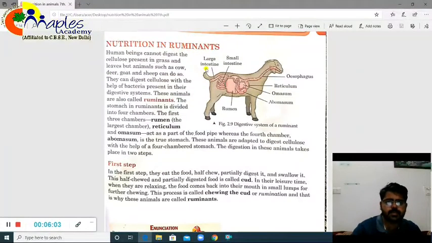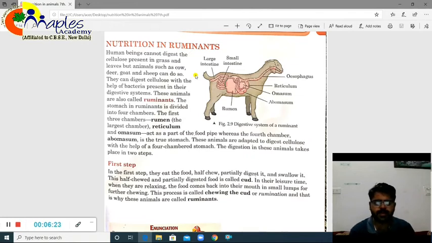Now comes the next topic, that is nutrition in ruminants. So first of all, we should understand what ruminants are. Normally, you would have seen certain animals like cows, goats, buffaloes or deer. What they do actually, even if they are not eating food, they continuously keep moving their mouth, right?